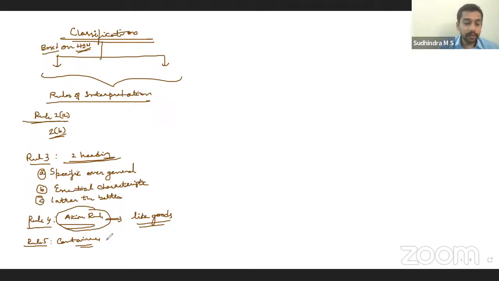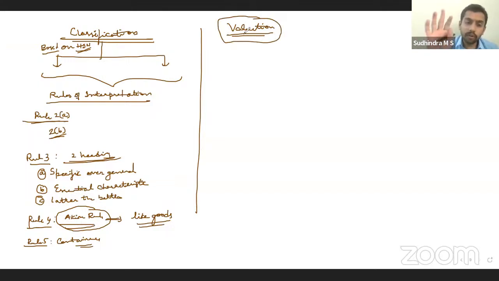Then we have what is the next discussion that we have in classification with regard to exports. Exports also we have same classifications, schedule 2, right? Same rules of interpretation is what we will be having. Okay, these are the rules of interpretation for classification. But for us, more than this classification, important is valuation. Why valuation is important? Because tax rate will be applicable on this value that is assessed. Correct? Now, how do we value?